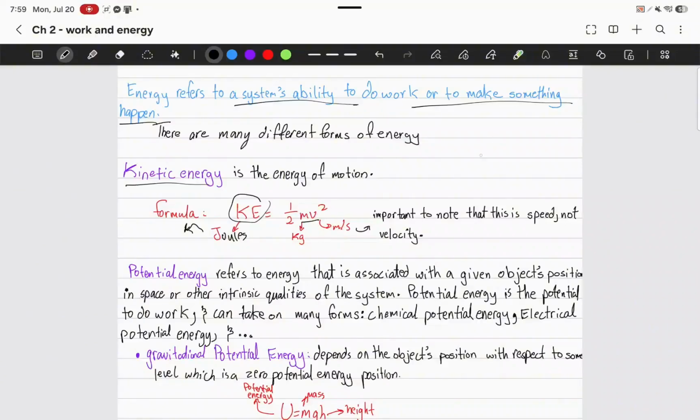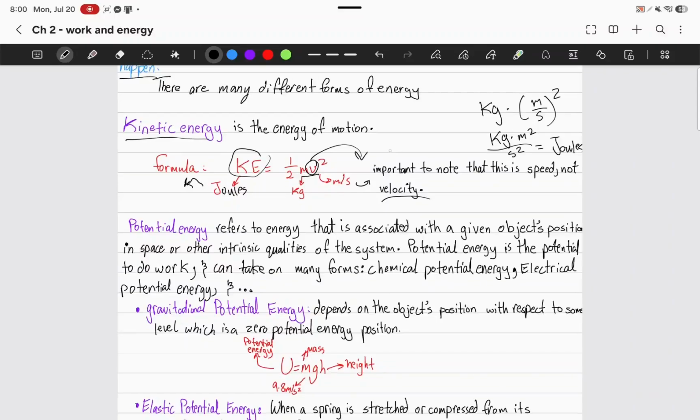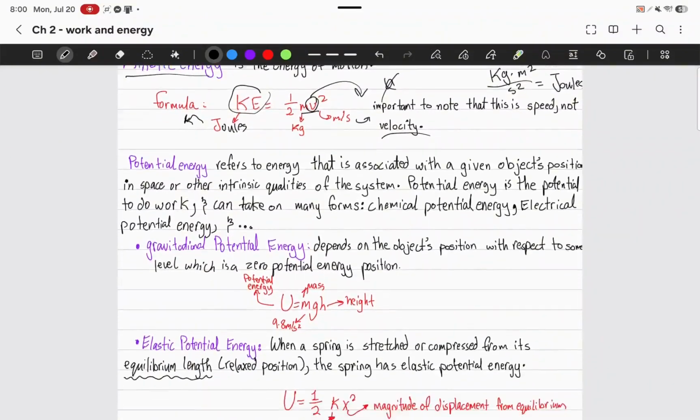So that means that the units are kilograms times meter over second squared, which means that it is equal to kilograms times meter squared over second squared. That's equal to joules, or kinetic energy. So just keep that in mind. It helps a lot, and it might help you find out the units for a formula if you forgot it. And something to know again is that this is speed, not velocity, and it is not acceleration either.